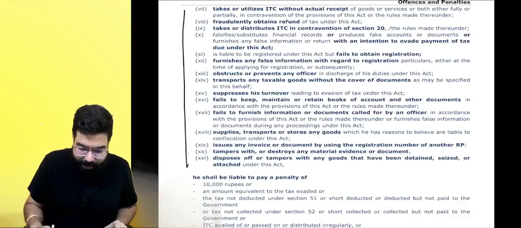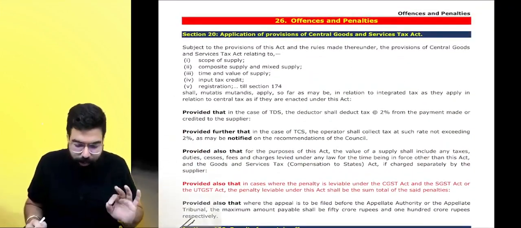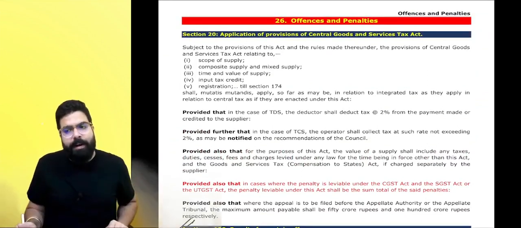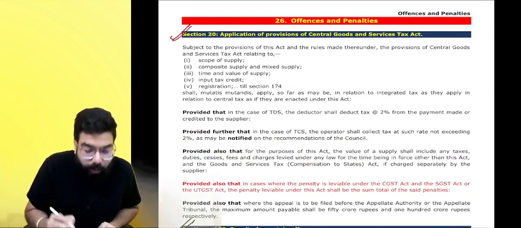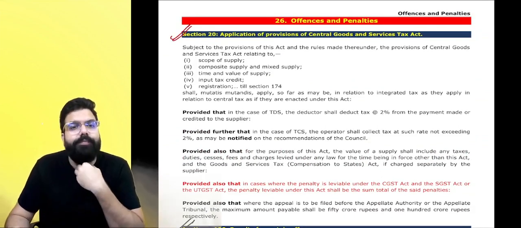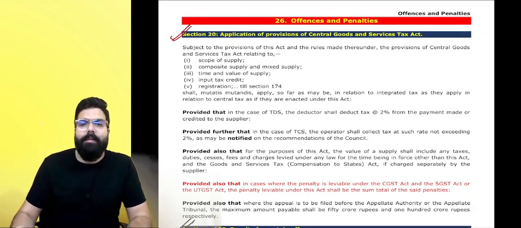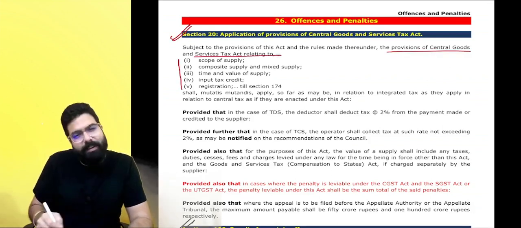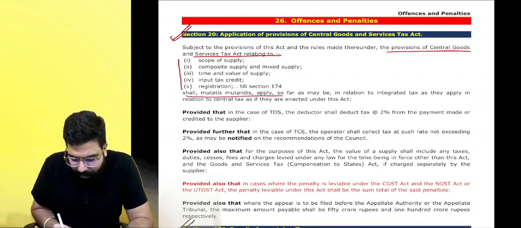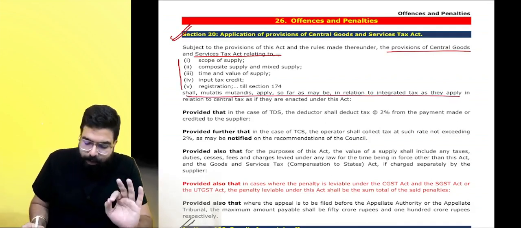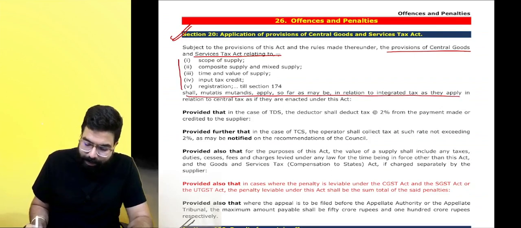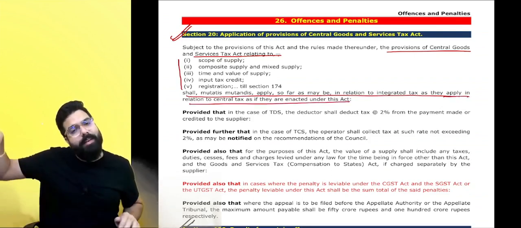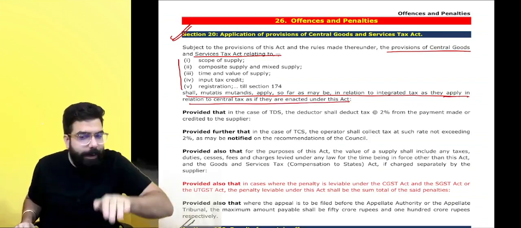Everyone listen to me very carefully. I want to talk about one small paragraph in the textbook before we start with offences and penalties in a proper manner. Section 20 is there in the IGST Act. Section 20 says that the provisions of the CGST Act relating to all this till section 174 shall mutatis mutandis apply, so far as may be, in relation to integrated tax as they apply to central tax. This means all CGST provisions are copied in IGST.